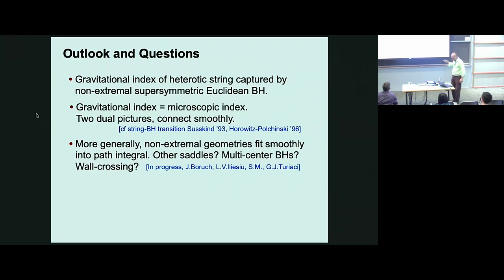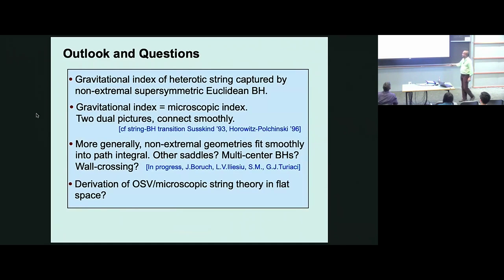Here was my comment about the formalism: if you do a Hilbert space formalism, all these configurations look like different sectors, because they're all extremal. You have to go to infinite length to reach any of them, the throats. But in this path integral, they're all different saddles of the same path integral. So this is some work in progress with Jan and Luca and Joaquin. And the hope is to include multi-centered configurations and describe wall crossing.